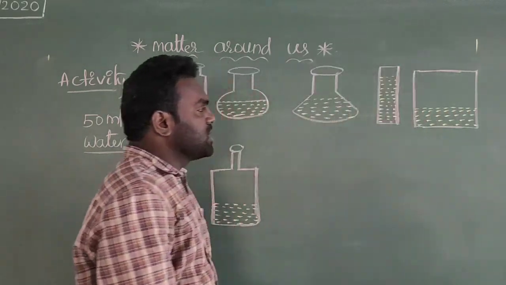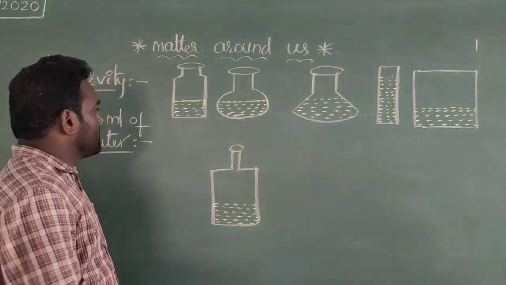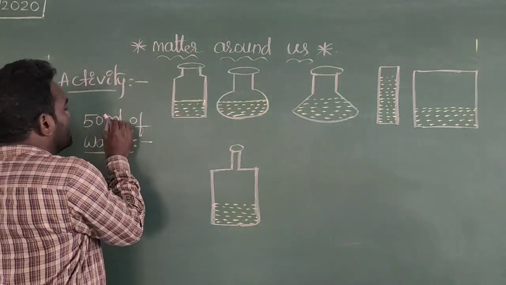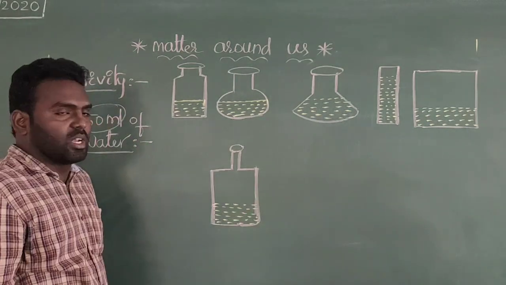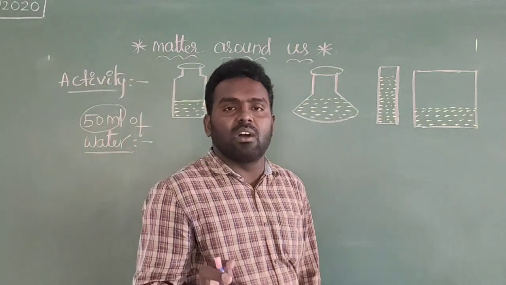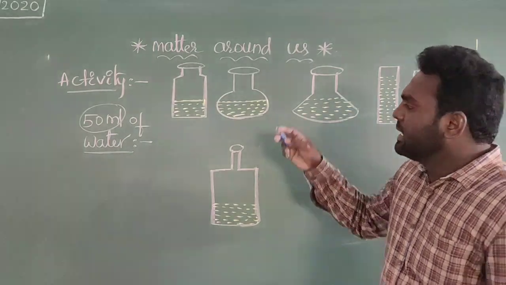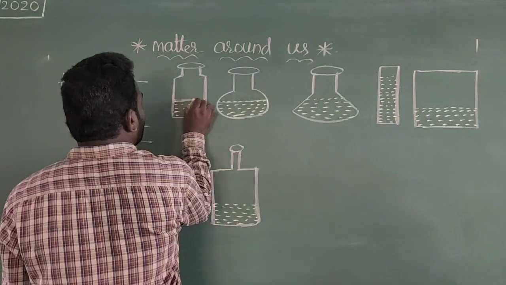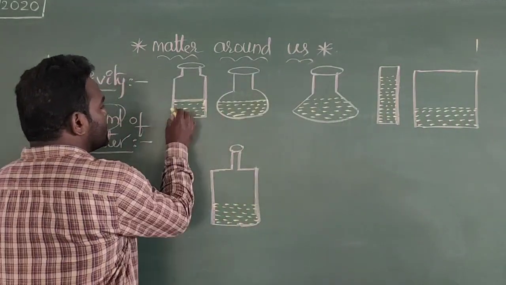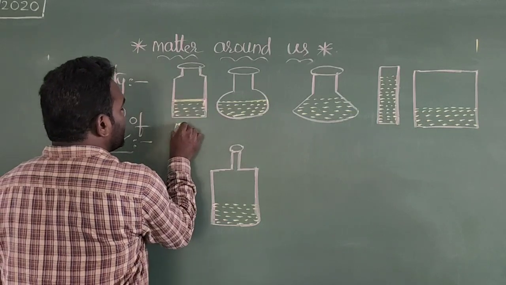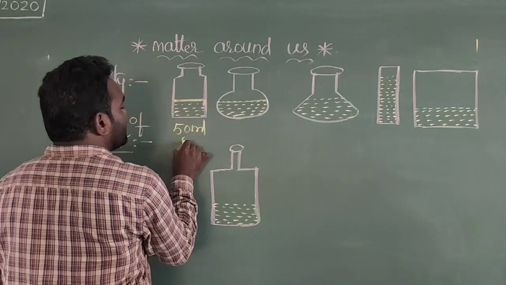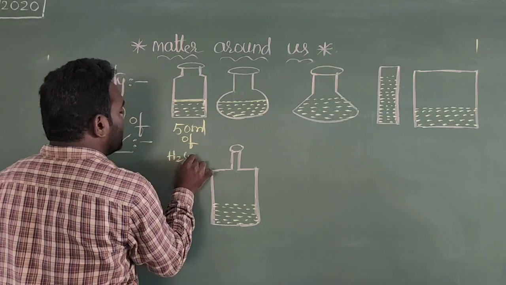See here, by observing all these vessels, I have taken 50 ml of water in the different vessels or different containers. In this container, this is called the volume of the 50 ml of water.